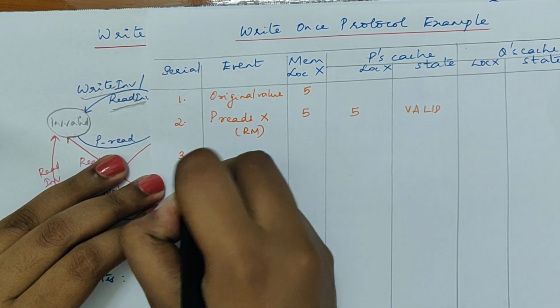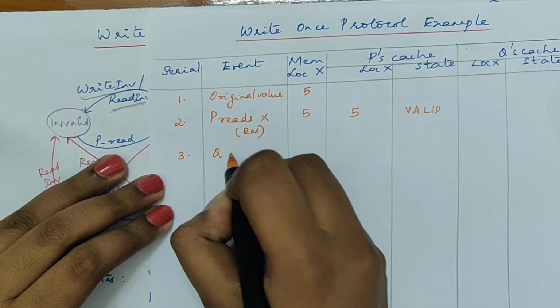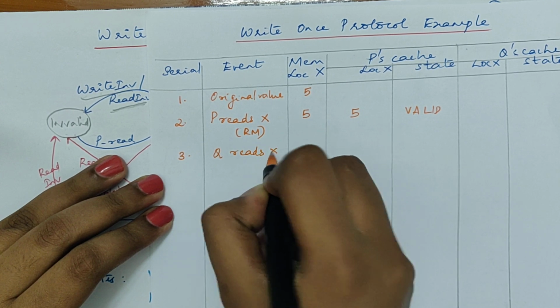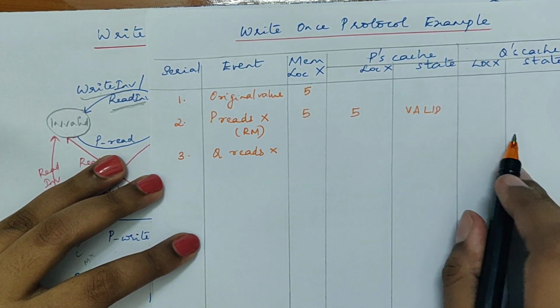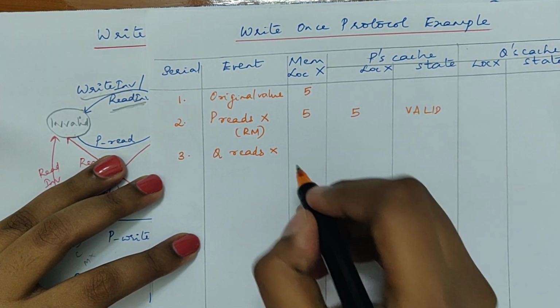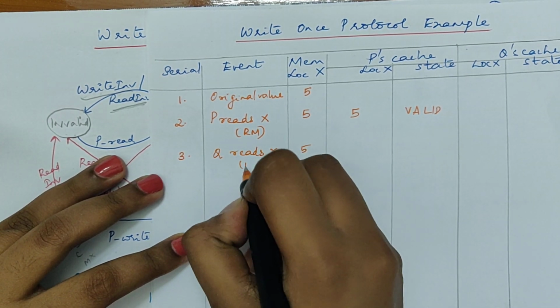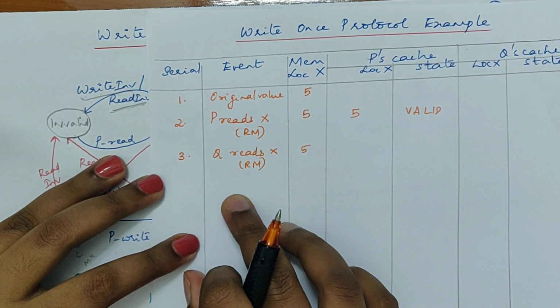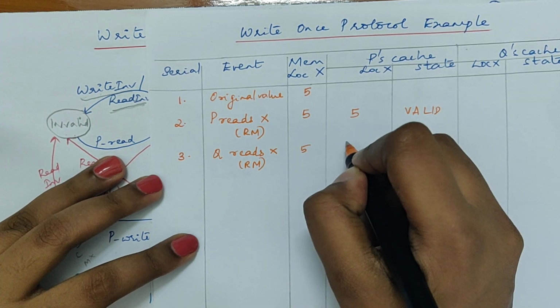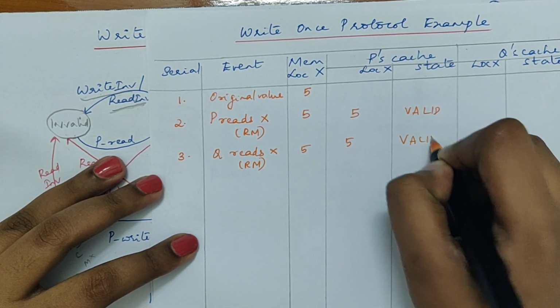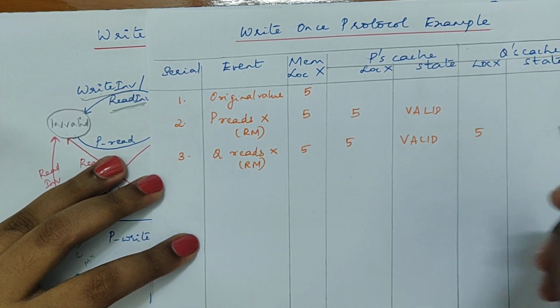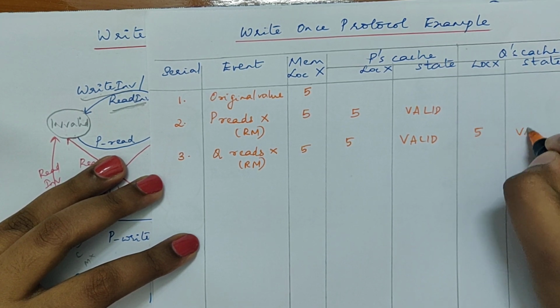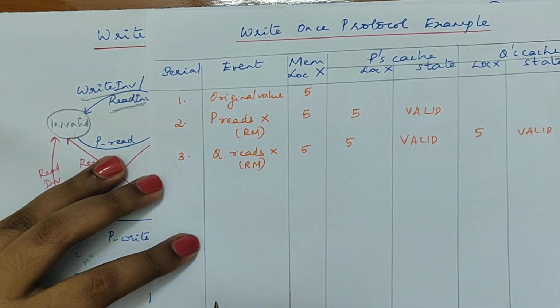Now let the next operation be where Q reads X. Q wants to read X. Again, there is nothing in Q's cache, so this is also a read miss. There is no change to P's cache. In Q, here you have the value 5 and Q's cache is also set to valid.